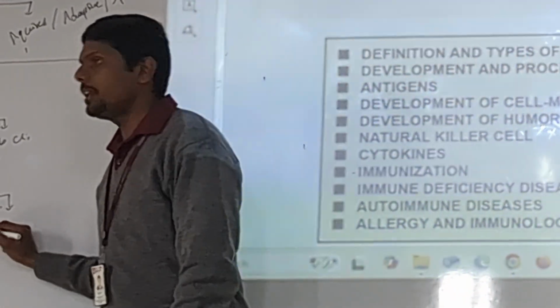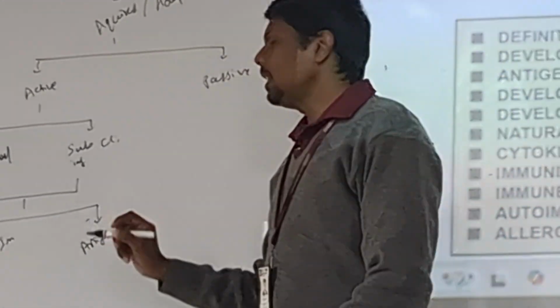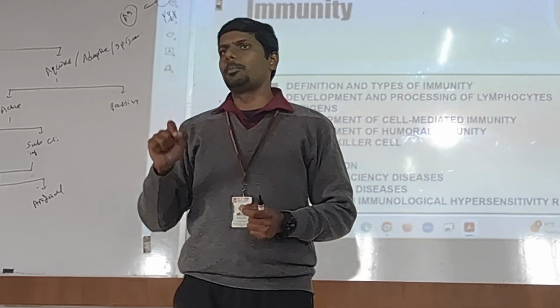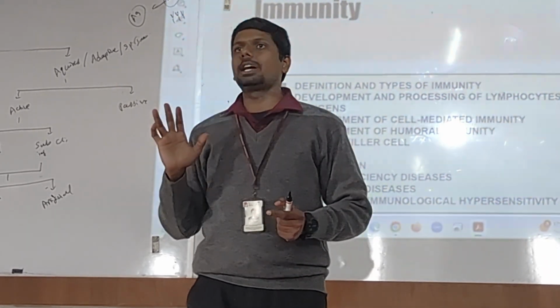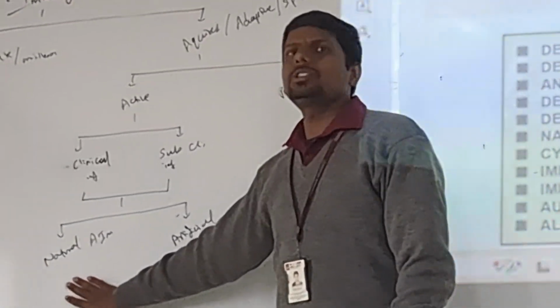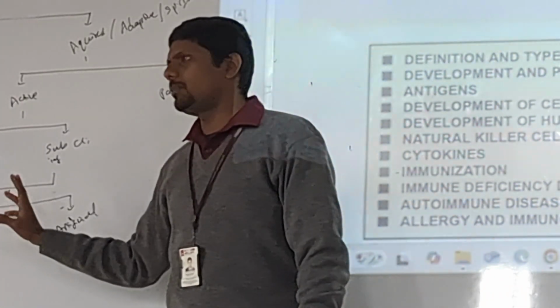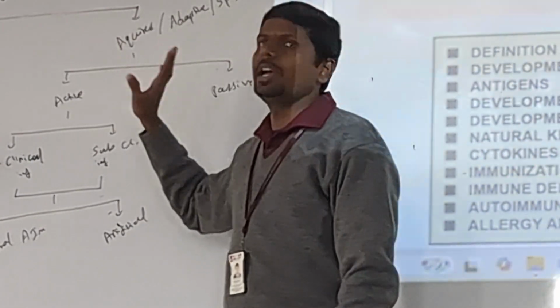I will discuss that. Then the other one is artificial. Here, purposely we are inducing an infectious agent into the body. So the immune system will recognize it. Naturally, one pathogen came, the immune system recognized it and developed antibodies. That is natural active immunity, acquired immunity.